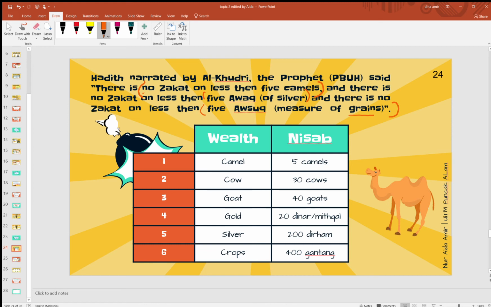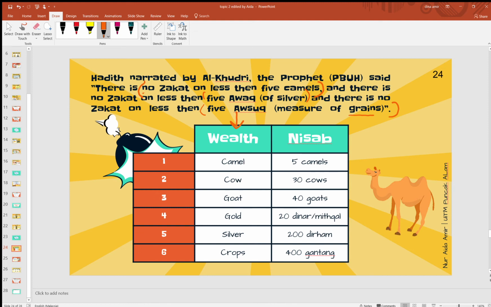Okay, so this one I have extracted in buku text, okay. So NISAB for every zakatable wealth depends on the categories of wealth. Okay, these are the categories of wealth. Okay, the value of NISAB for original type of zakatable wealth is as follow.